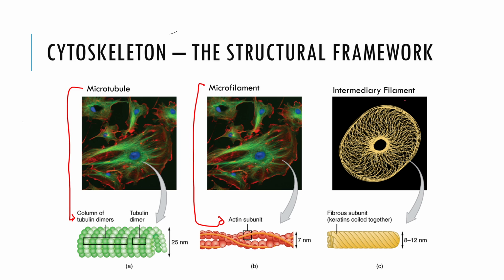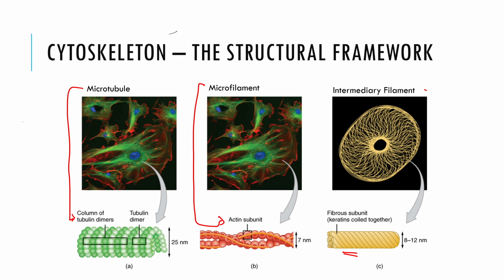Tubulins and actin are generally involved in support and transport. Intermediate filaments like laminins give shape to the nuclear membrane, for example, and then you must have heard about keratins that form the hair and nail.